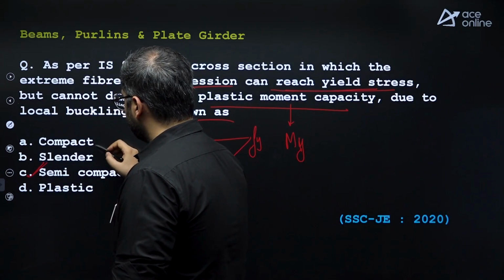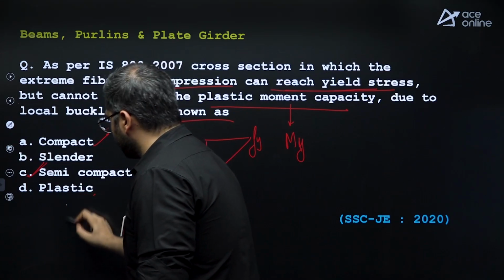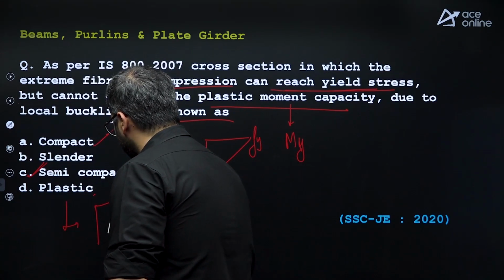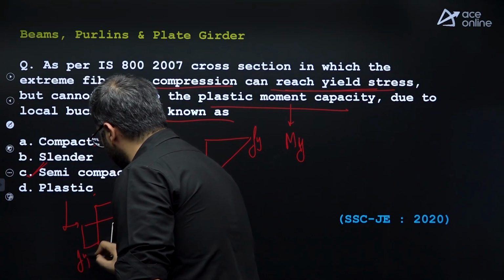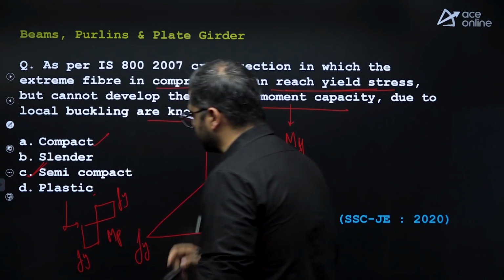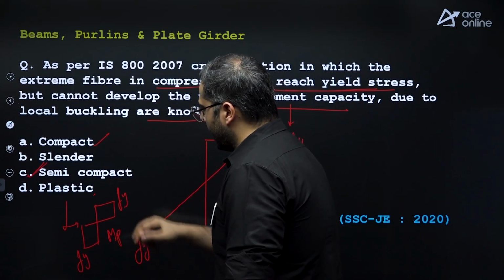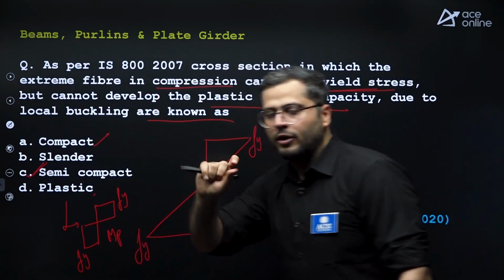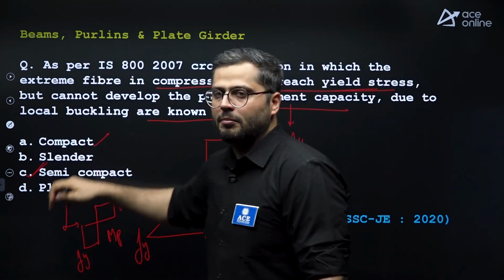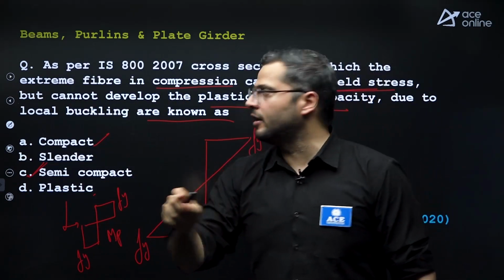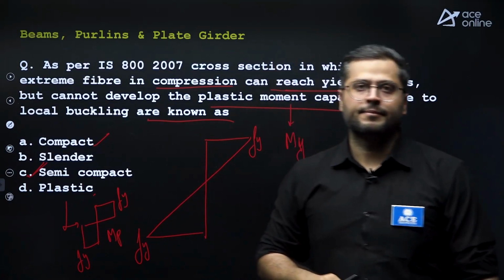In case of compact and plastic, the stress diagram is like this. The entire cross-section has yielded and plastic moment capacity is reached. And in case of plastic, full rotation will be possible. But in compact, there will not be full rotation because of local buckling, right?